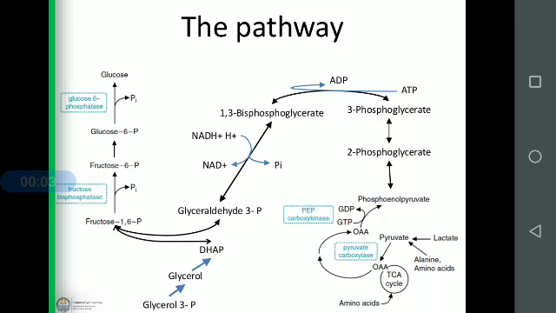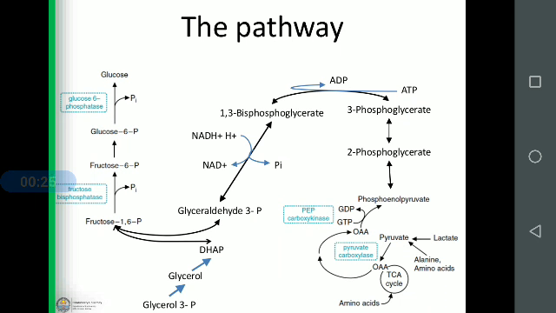Pathway of gluconeogenesis. In the pathway of gluconeogenesis, this is a reversible path of the glycolysis. That means glycolysis is the conversion of glucose to pyruvate. So gluconeogenesis is nothing but a reversal of the glycolysis pathway.